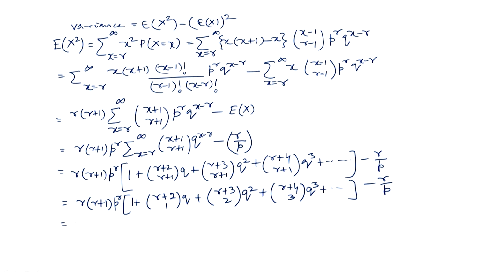So, this is r into r plus 1 p to the power r, and this is 1 minus q to the power minus r plus 2, minus r by p.